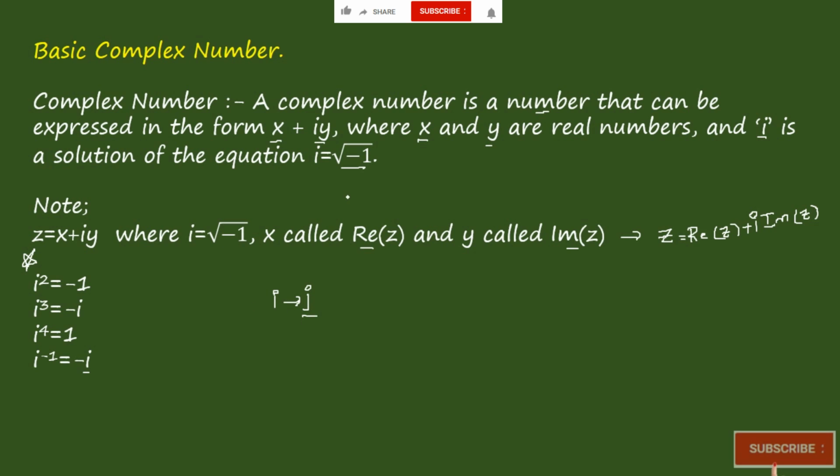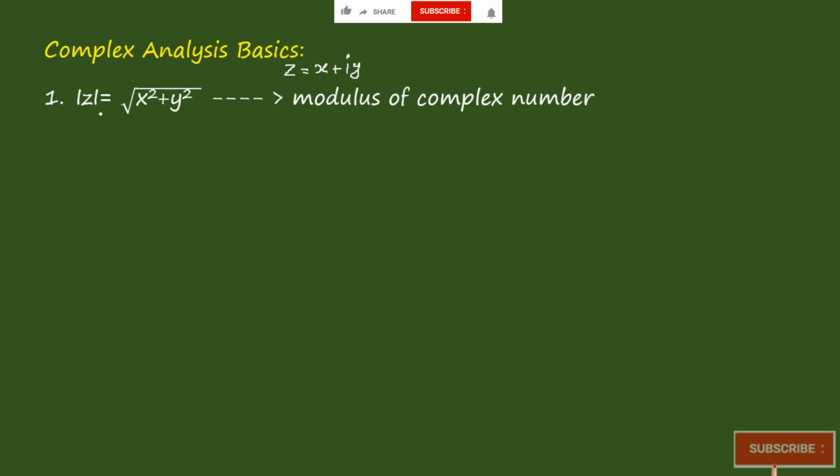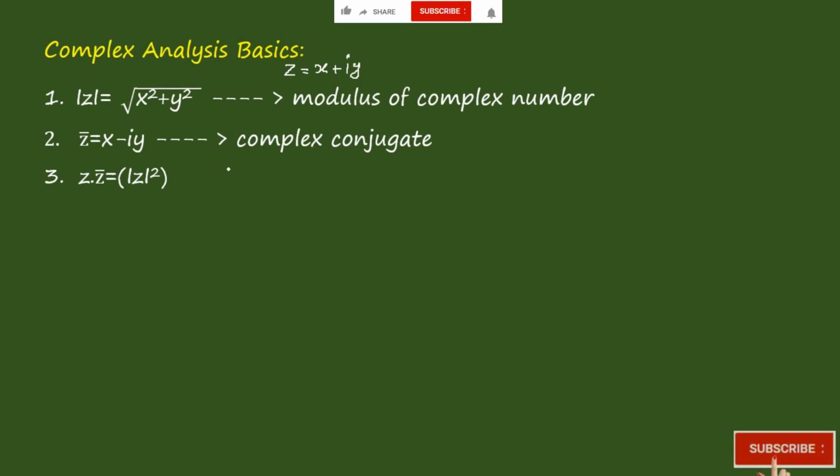Now coming to the basics of complex analysis. If you consider z is equal to x plus iy, then modulus of z is equal to under root of x square plus y square. The second one, z bar, the complex conjugate, is equal to x minus iy. Changing the i value from plus to minus or minus to plus is called a complex conjugate. Our next one, z into z bar is equal to modulus of z whole square.